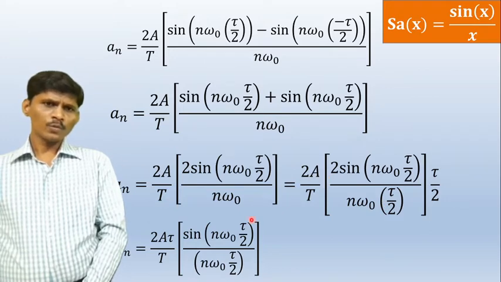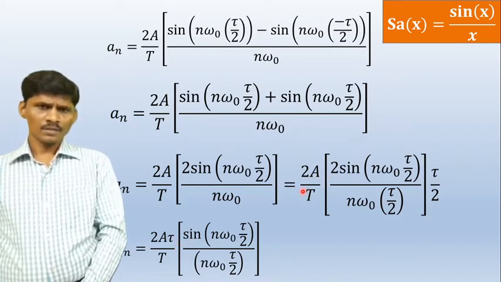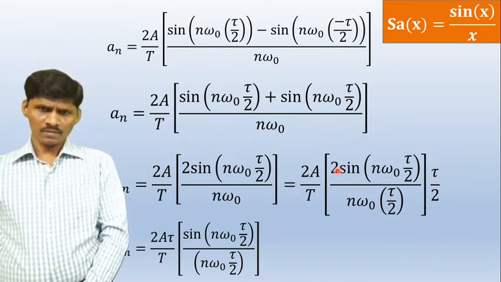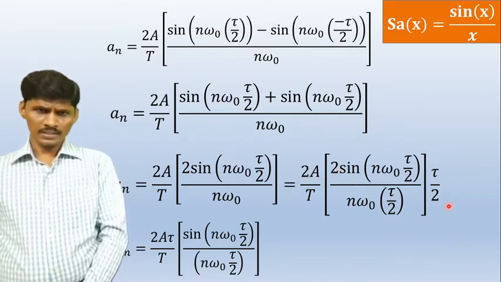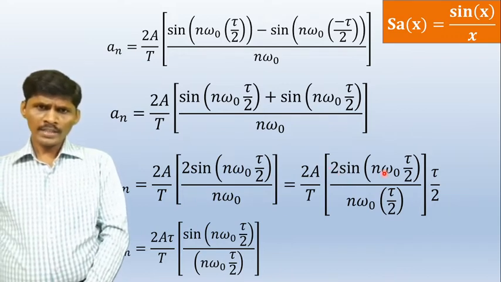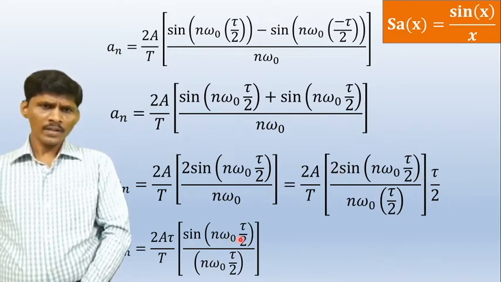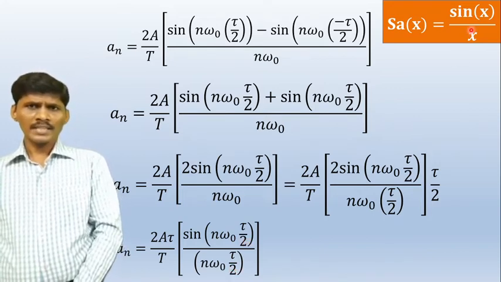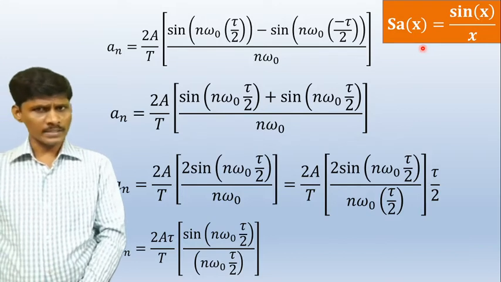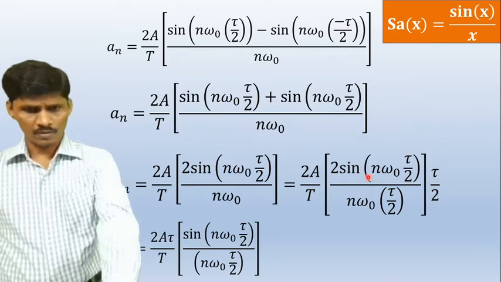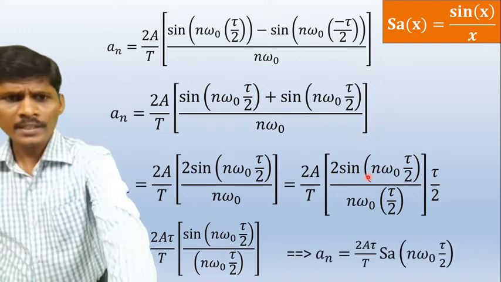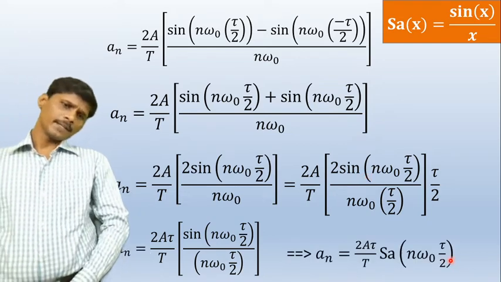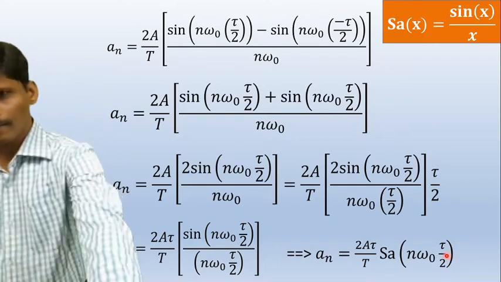So 2 into 2, 4, and 2 is cancelled. Therefore, 2A tau by T sin of n omega naught tau by 2 by n omega naught tau by 2. Sin x by x is equal to Sa of x. Sa of x is a sampling function. That is equal to 2A tau by capital T Sa of n omega naught tau by 2. That is the coefficient an.